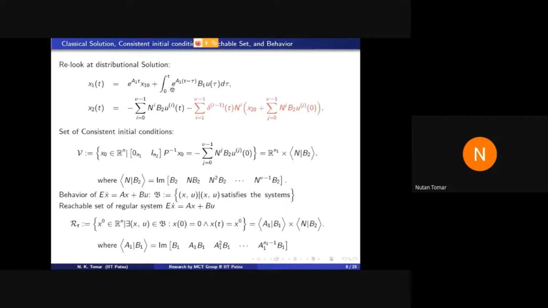You see this red part. It contains the Dirac delta and its derivatives. There will be no impulse in this system if x2(0) is equal to minus the summation of N^j B2 u^(j), where j represents the derivative and the power here, and this index goes from 0 to nu minus 1.